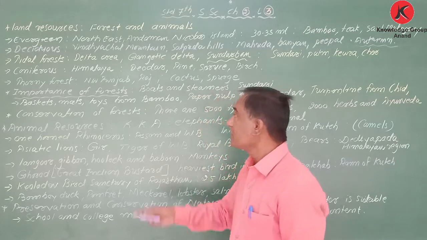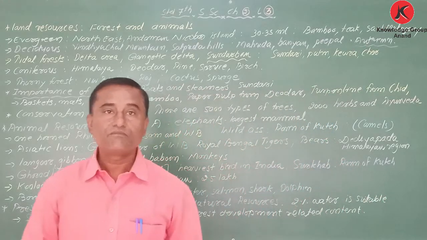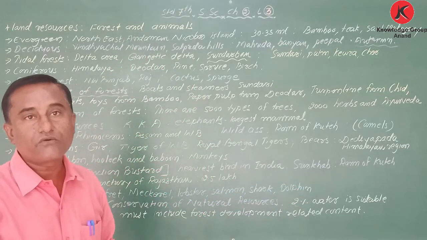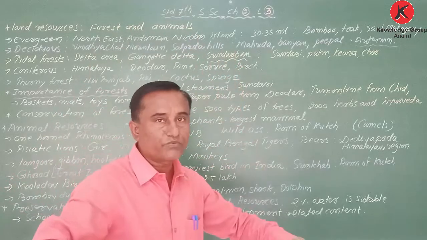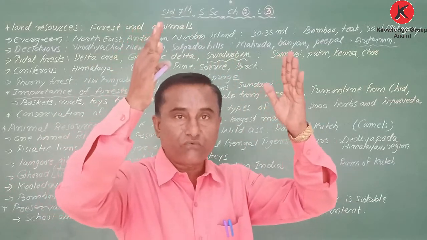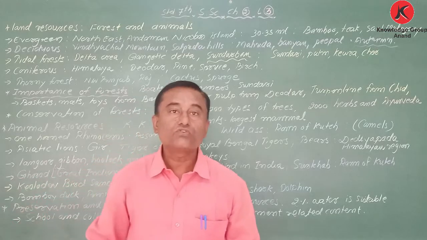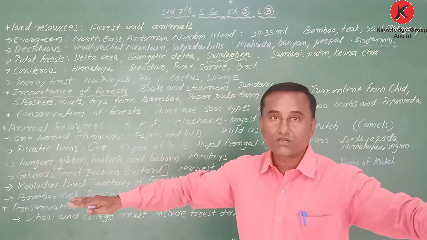Okay, got it. The next one is coniferous. Coniferous forest means that the trees have a cone type of shape. Especially they are found on the Himalayan mountain range. Why do they have this kind of shape? Suppose any ice falls, it can directly slip and fall down. Because of that, their shape is just like a cone.